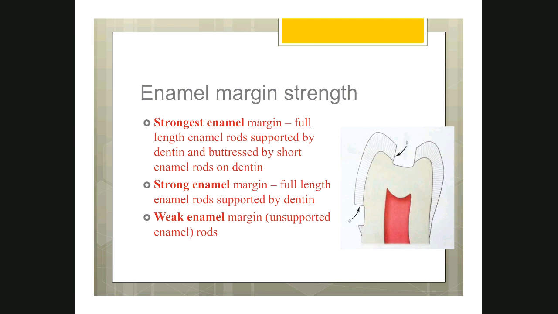If you don't have the short rods, you just have only the full rods, then we call it as strong enamel, medium strength. If the enamel rods are not supported by dentin, for example, in this case, you see the enamel rod is not having any dentin support here. So this is called unsupported enamel. To remove the unsupported enamel, we use enamel hatchet. If you remember in the instruments, we studied about enamel hatchet. So to remove the unsupported enamel, we use enamel hatchet, and the other name for unsupported enamel is weak enamel. That means enamel rods are not having dentin support.